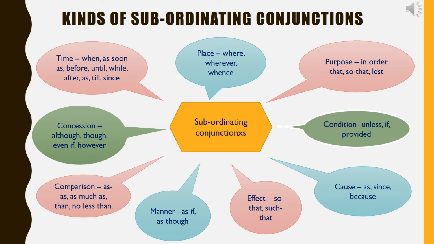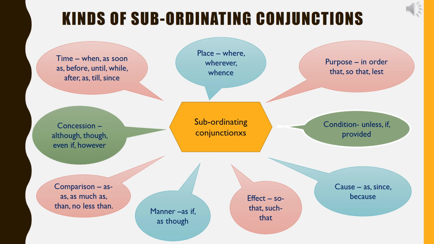Third, purpose. Some subordinating conjunctions of purpose are in order that, so that, lest. For example, speak carefully lest you should hurt anybody. He is practicing hard so that he may get selected in the school hockey team.